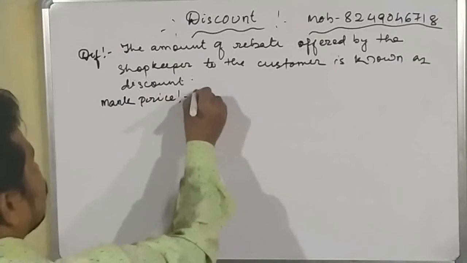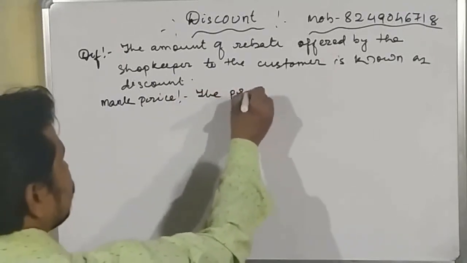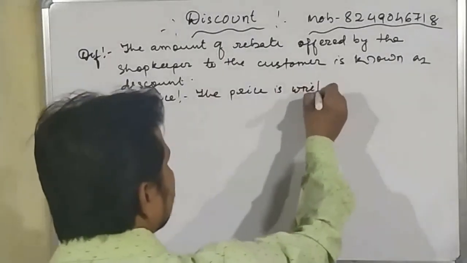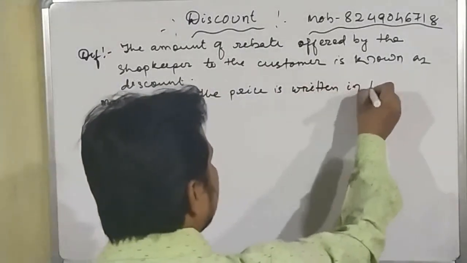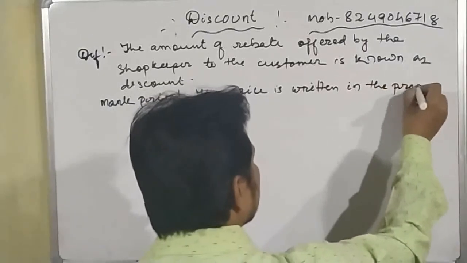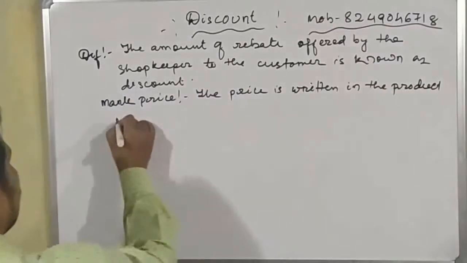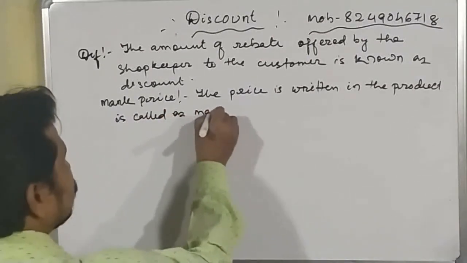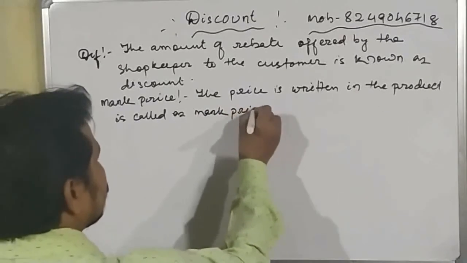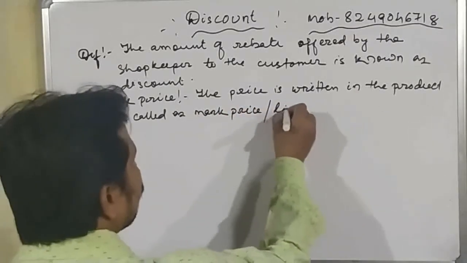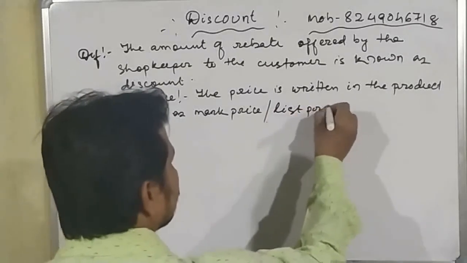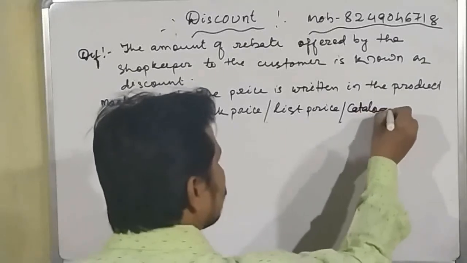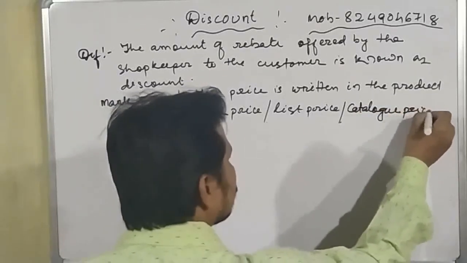The price written on the product is called the mark price, or list price, or catalog price.